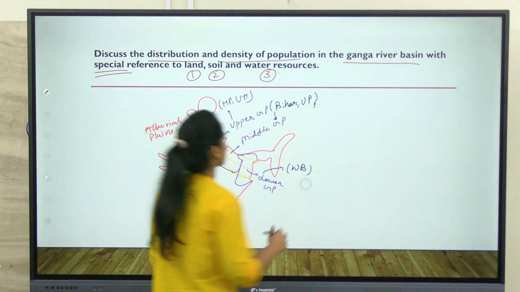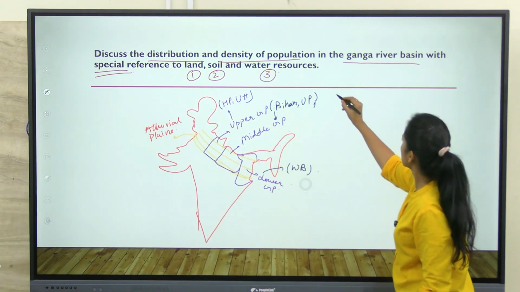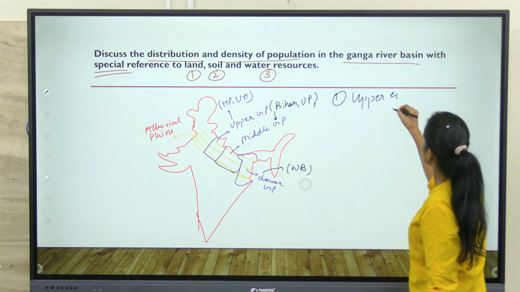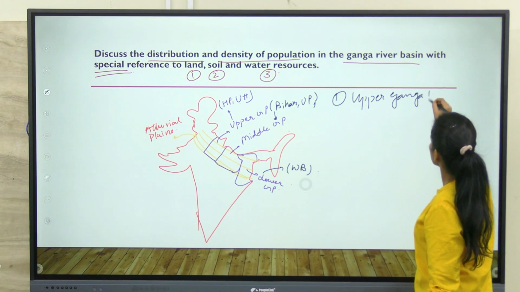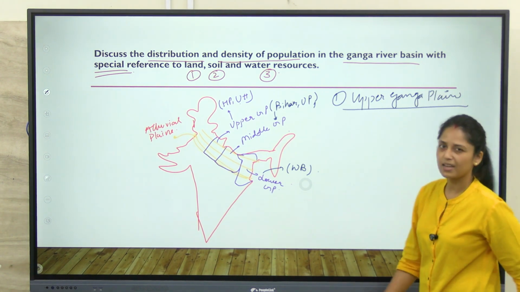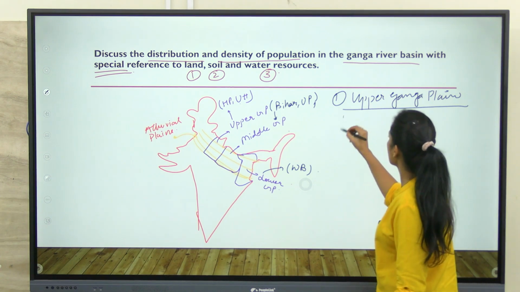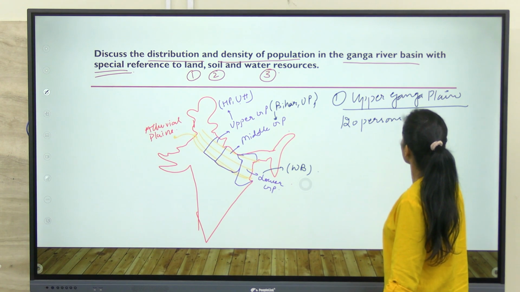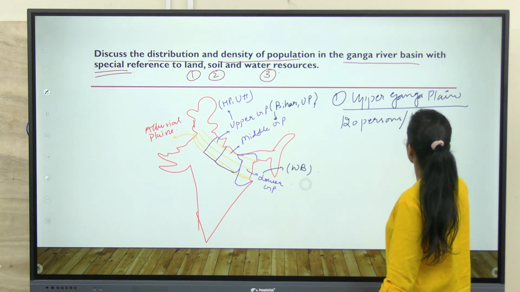Okay, so first of all, let's talk about upper Ganga plain. So, in upper Ganga plain, basically, the density is not much. Density is around 120 persons per kilometer square.